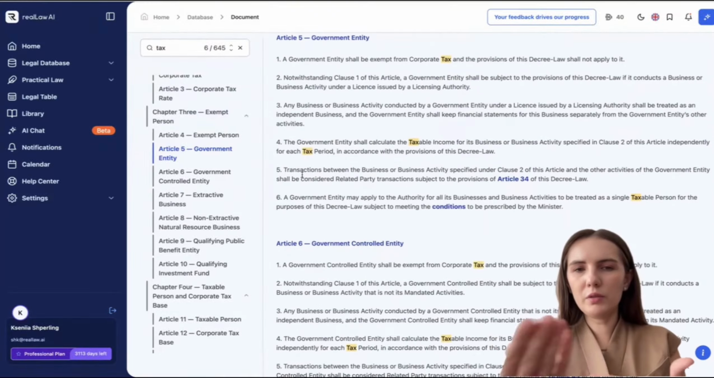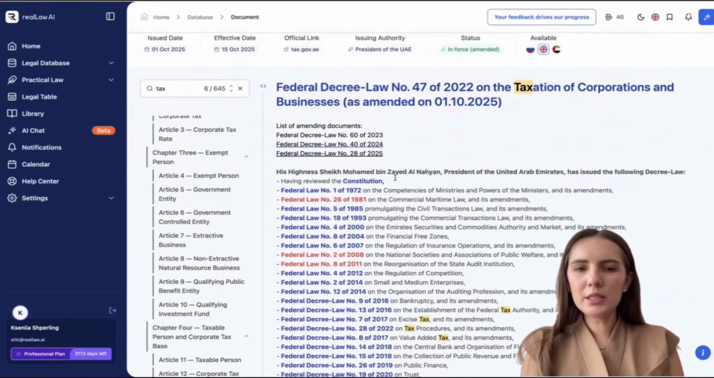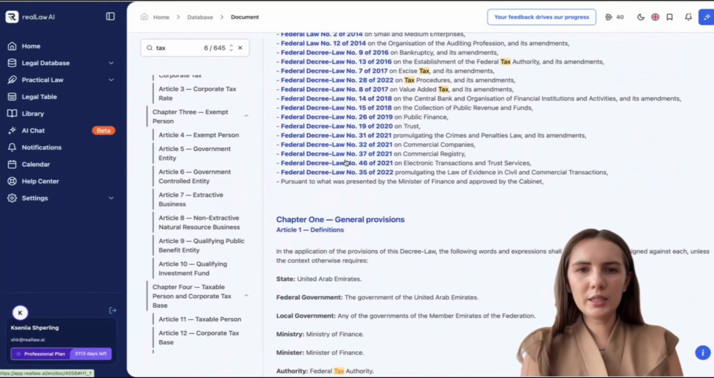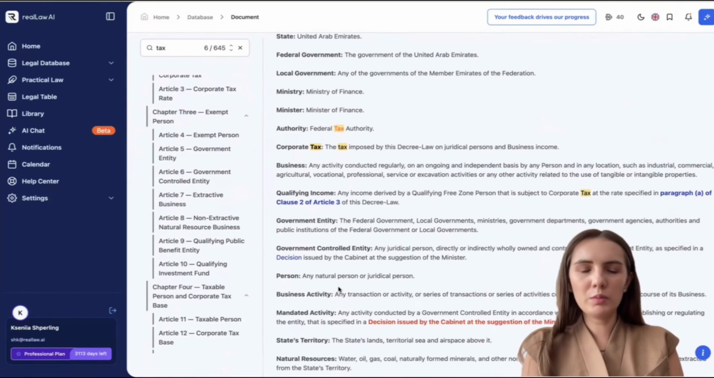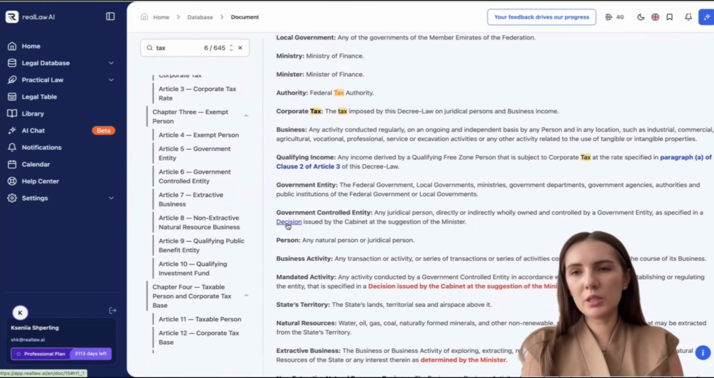By clicking on a specific article, we'll, for example, go to Article 5, Government Entity. There are links placed throughout the text. You can see them right here in blue and red. Clicking these links will take you to the corresponding document. There are links within the documents themselves. For example, here's a link to paragraph A of clause 2 of Article 3, or say to some external documents